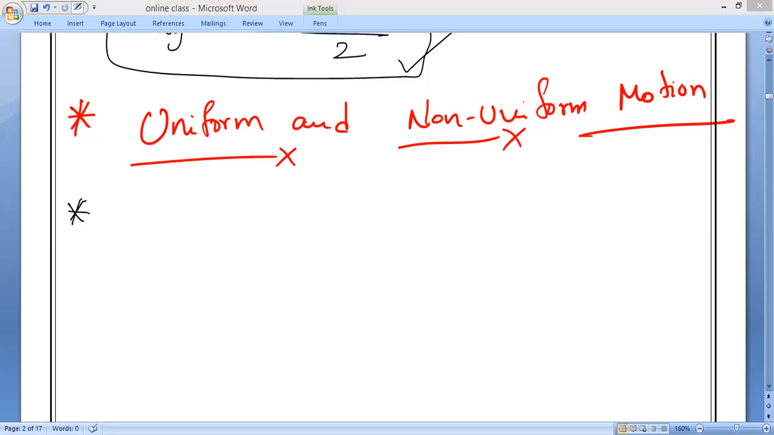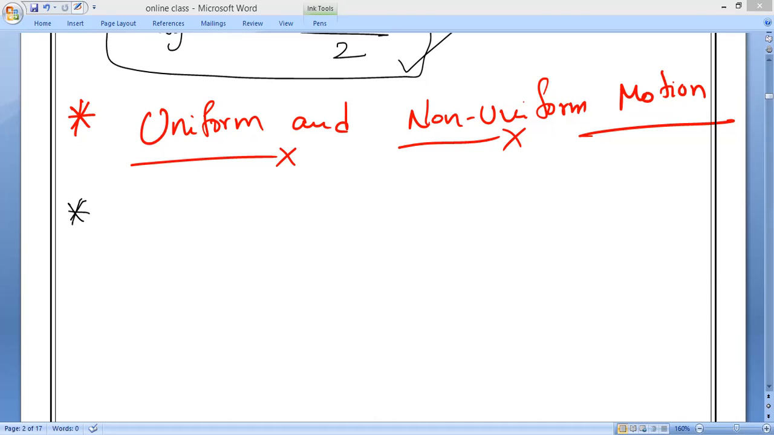If the motion of the body is same. Yeah, motion of the body is not same. If the body travels equal distance in equal intervals of time, no matter how small these intervals of time, that is what we call uniform motion. Clear? But sir, this definition is similar to the uniform speed also. Yes or no, guys? Yes, sir. That is what I am saying.